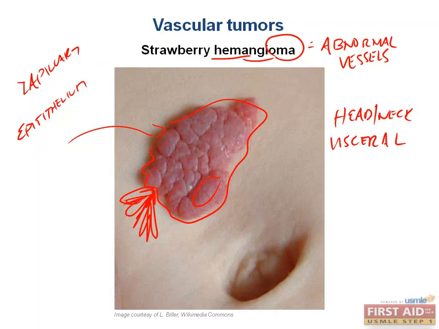It is benign because it looks like normal vessels. Benign tumors try to make normal tissue. Benign strawberry hemangiomas try to make normal tissue, and that's why they look like slightly abnormal vessels. They will grow up until age 5 through 8, and then spontaneously regress.